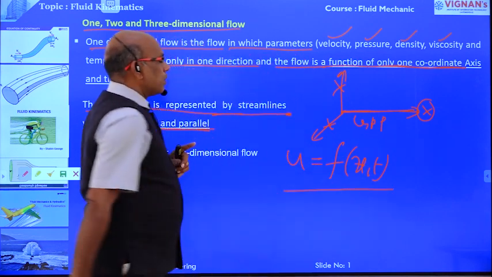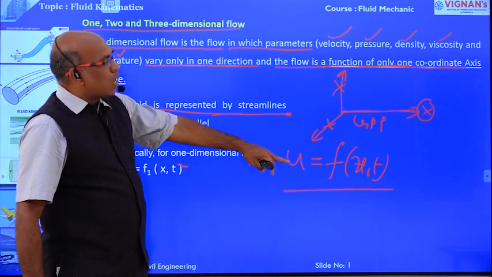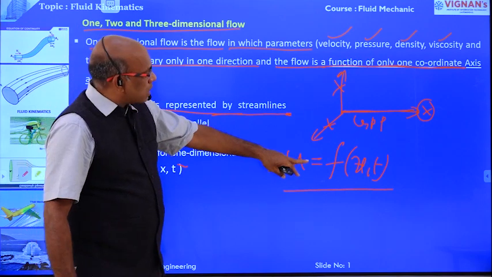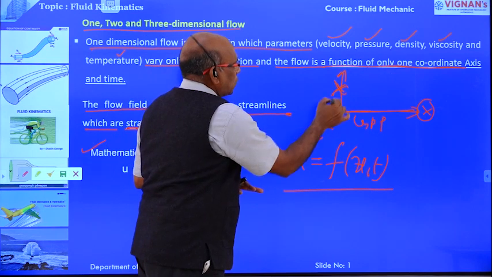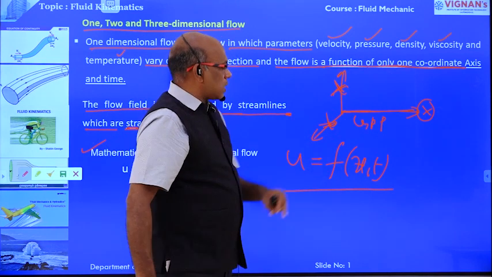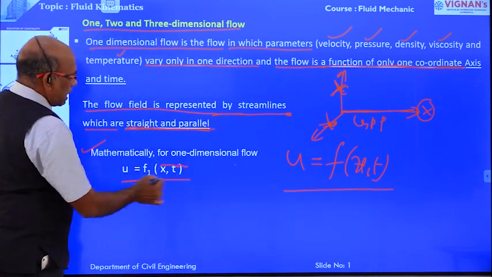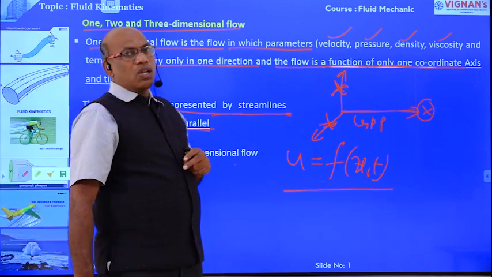This is the mathematical expression for the one dimensional flow. u is equal to a function of x, that is only one direction, and in the remaining two directions there is no change with respect to t, right?